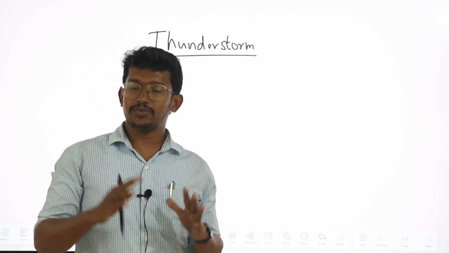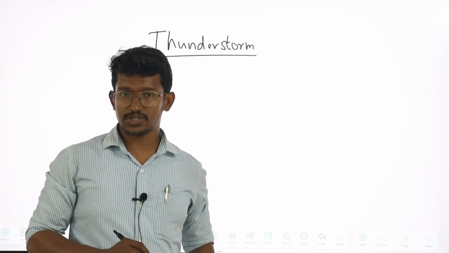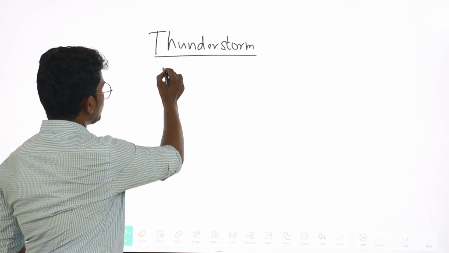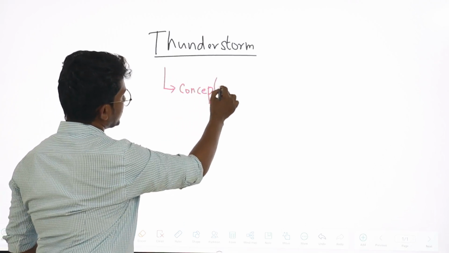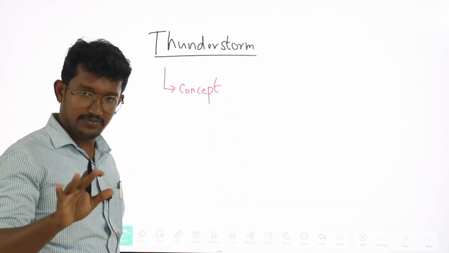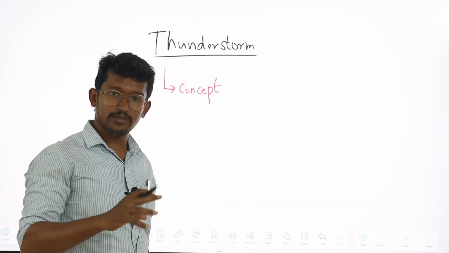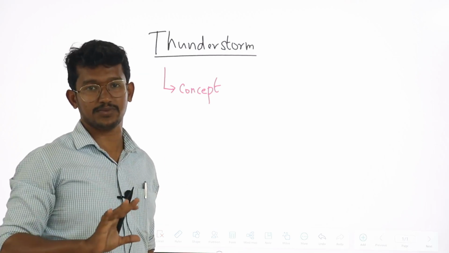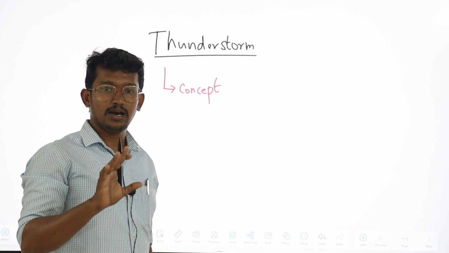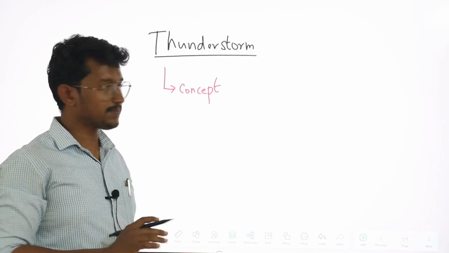Under thunderstorm we have to know about three major dimensions. The first one is the concept. So what is meant by thunderstorm? That itself is very important. Why? Because by knowing the concept we can eliminate the prelims related questions. We can eliminate the statements which are there in the prelims examination.